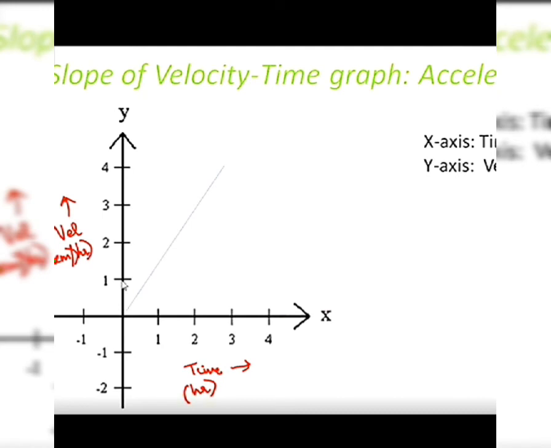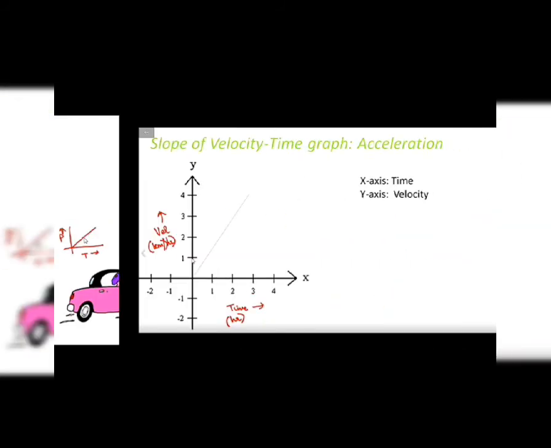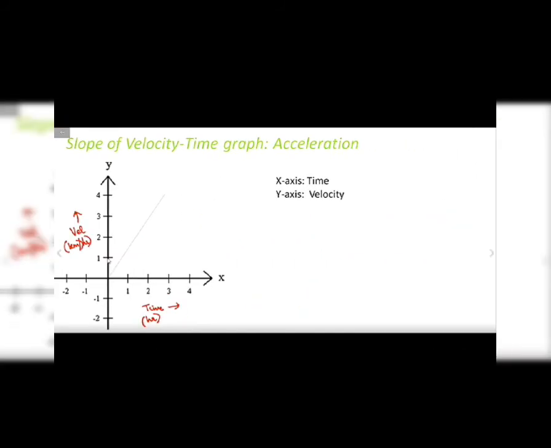That means in every 1 hour, change in velocity is 1 kilometer per hour. For every equal interval of time, your velocity is also increasing equally. So velocity is uniformly increasing with time. In such velocity time graphs, the slope of the graph gives you acceleration.